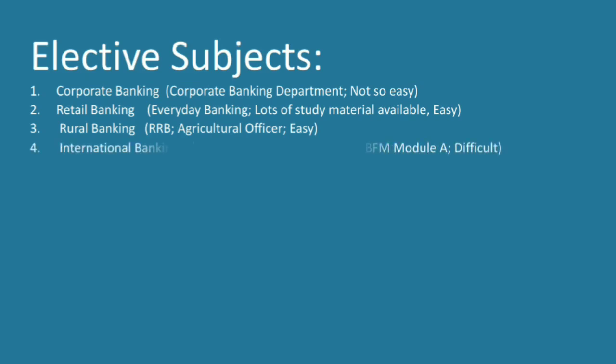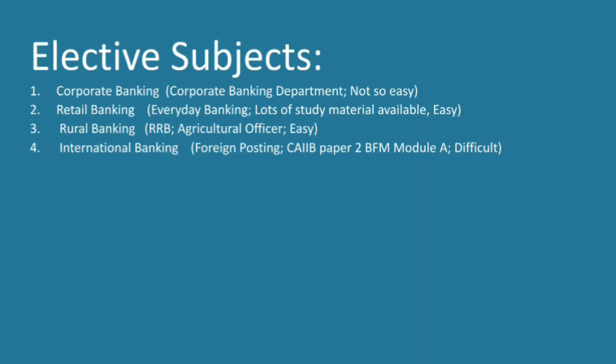The next elective subject is international banking. This subject is very difficult. Yes, though, if you have a plan to have a foreign posting, or if you're interested in something like that, or you want to gain knowledge about it, then you can definitely take this subject. It deals with all that.